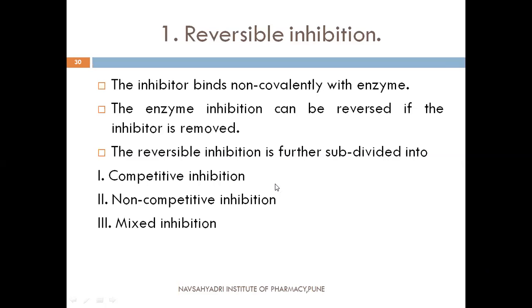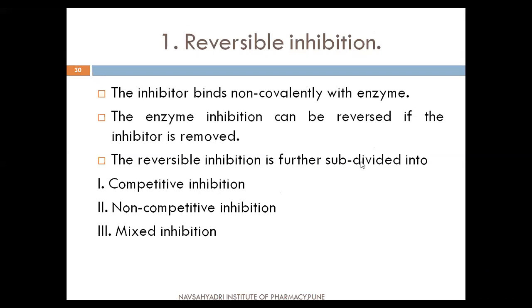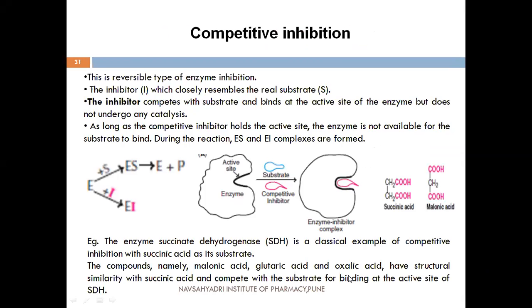Reversible inhibition is further subdivided into three types: competitive inhibition, non-competitive inhibition, and mixed inhibition. We'll see these three types one by one. First is competitive inhibition. This is a reversible type of enzyme inhibition. The inhibitor I closely resembles the real substrate.